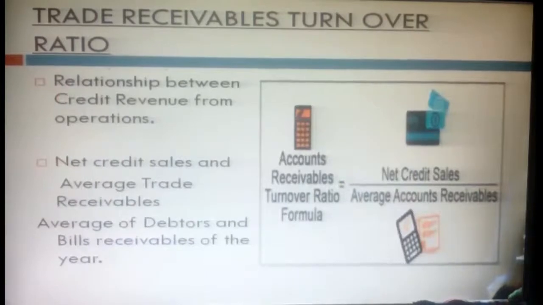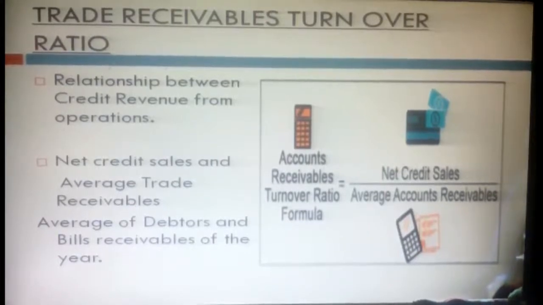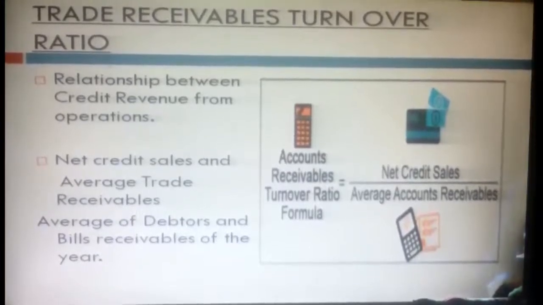Then, it is a relationship between credit revenue from operations, that is, the credit sales of the business. So here we are going to discuss net credit sales and average trade receivables. That is the formula here: account receivable turnover ratio is equal to net credit sales divided by average account receivable. Average of debtors and bills receivable of the year is called average accounts receivable.